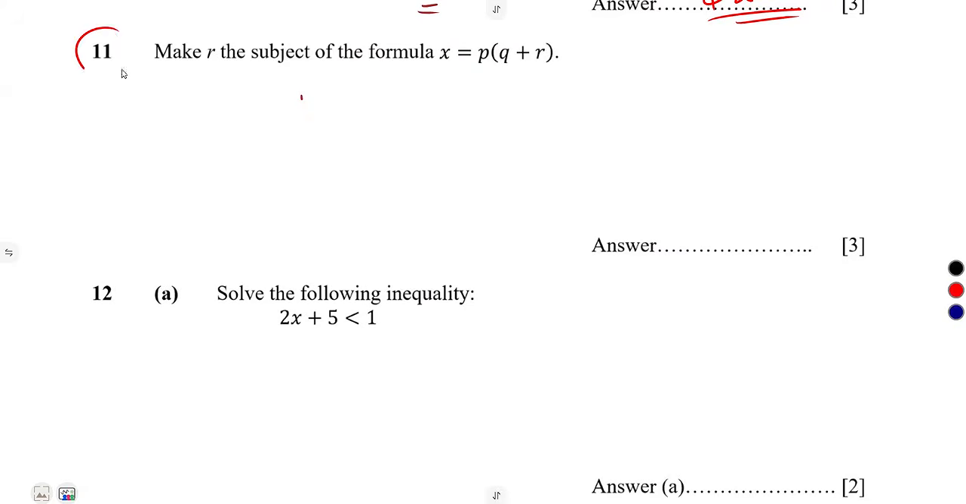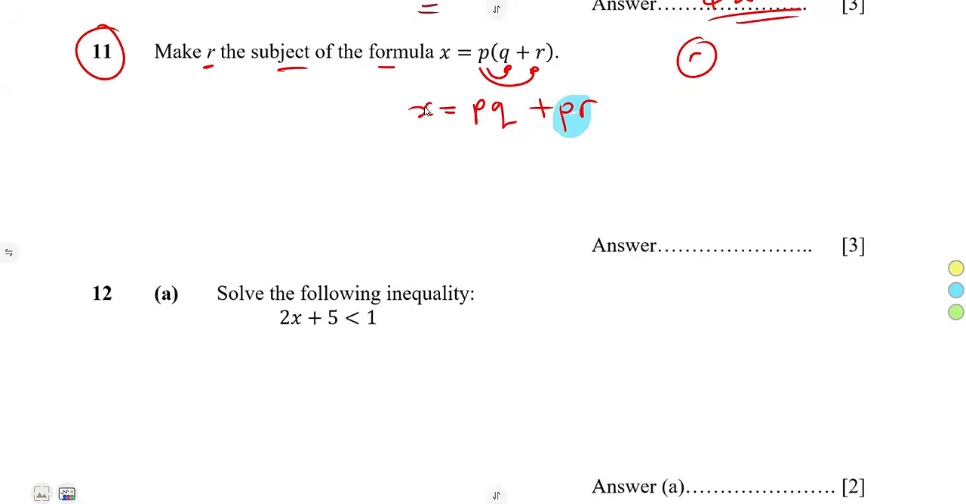Number 11, make R the subject of the formula from the given information that we have. We are supposed to make R the subject. All right, guys, let us quickly expand our bracket, there's a bracket there. So P times Q, that's PQ. P times R, that's PR. We need to make R the subject, and this is the term that has got R, the PR.